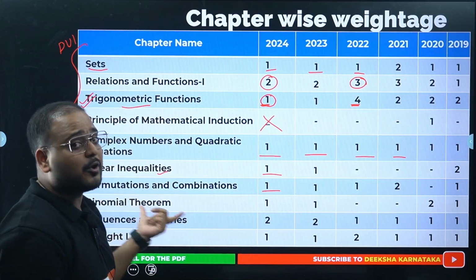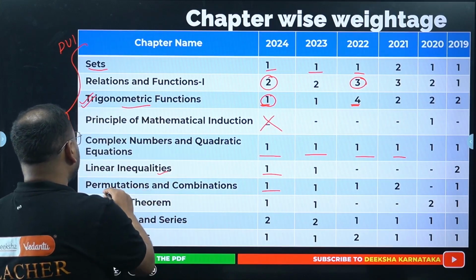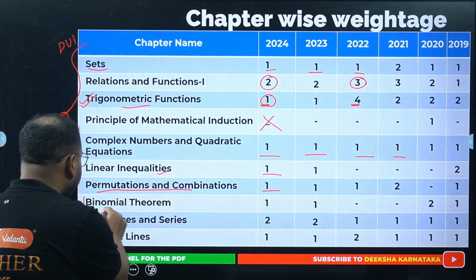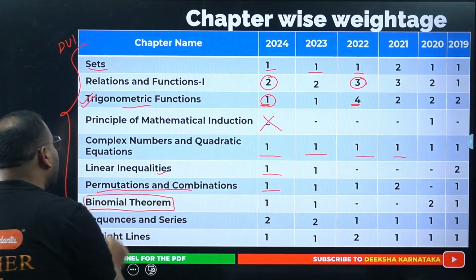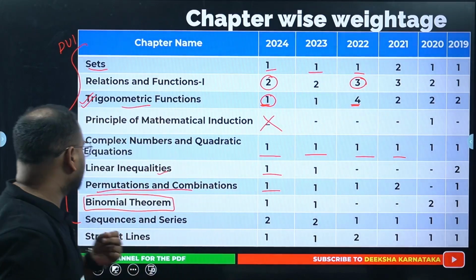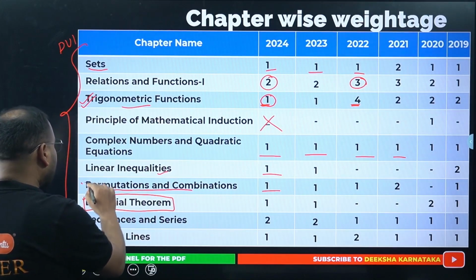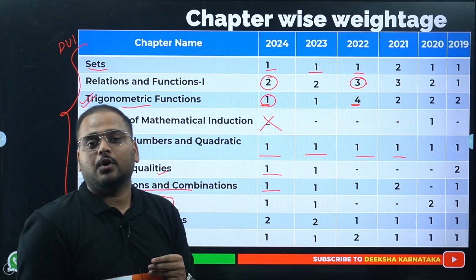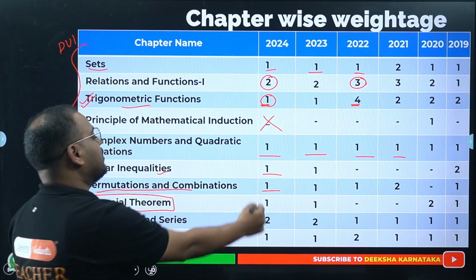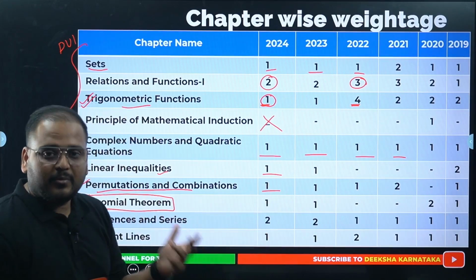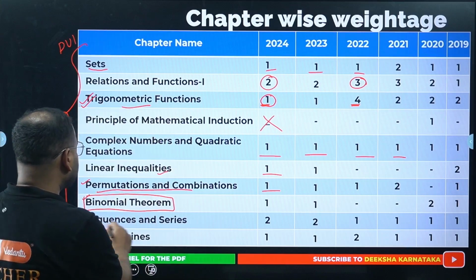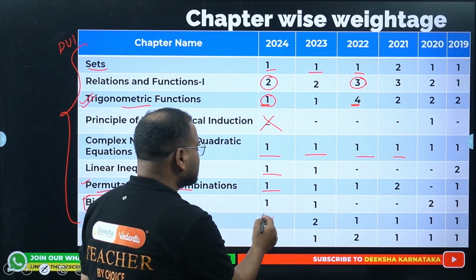I'll tell you why. You have the application of PNC in the binomial theorem, also in probability, and probability is in both years, PU1 and PU2. So you have the application of permutation and combination in 3 chapters, and the chapter itself, so it becomes an important chapter even though there's only one question coming from the trend of your previous year question papers. Okay, sequence and series, you can expect an average of 2 questions coming from here.